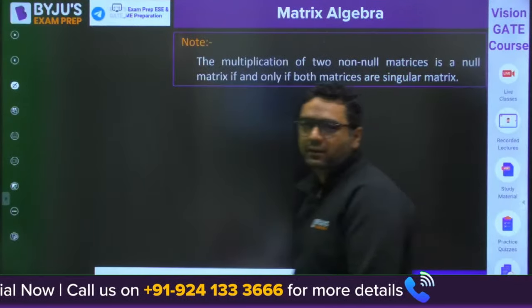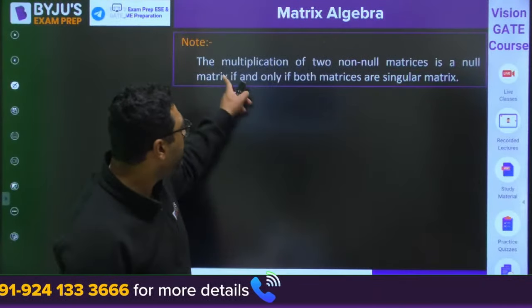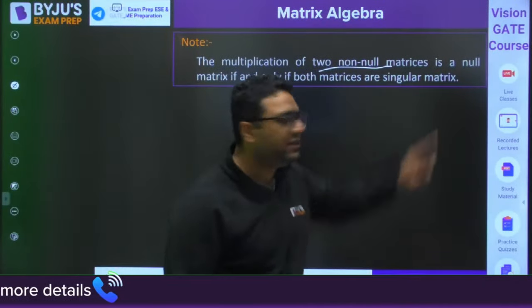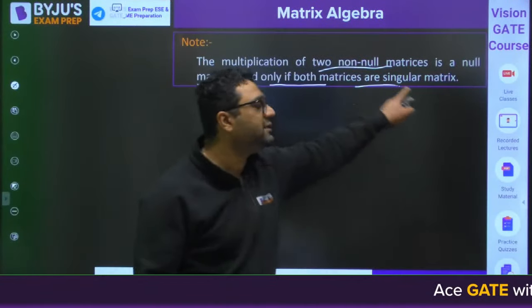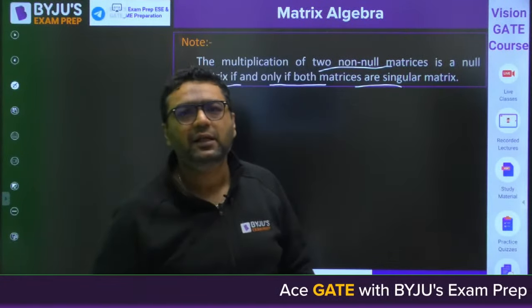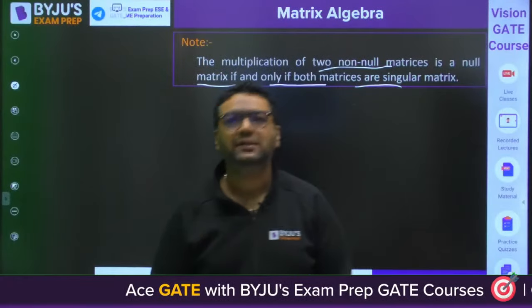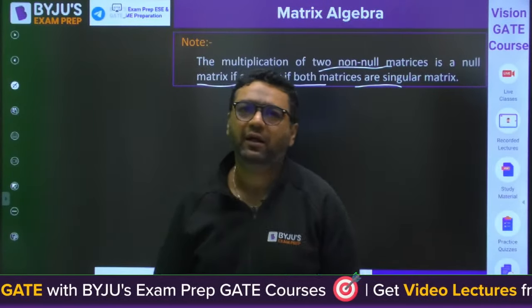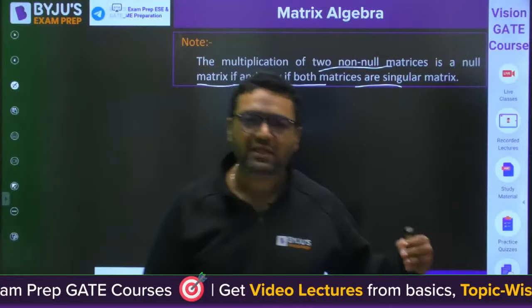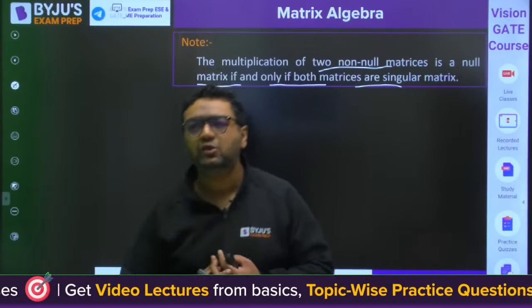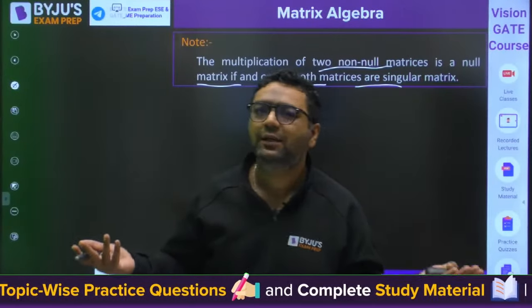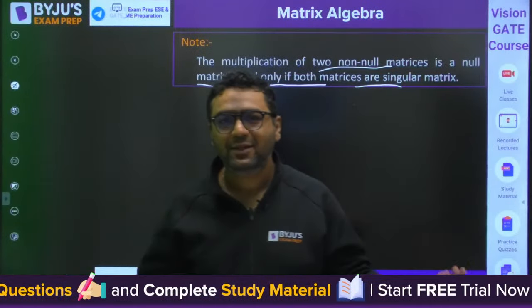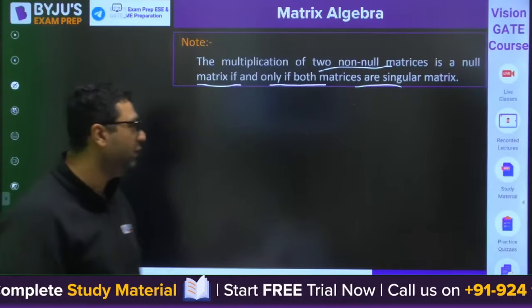Now, you have seen that the multiplication of two non-null matrices is a null matrix if and only if both matrices are singular matrices. Is it clear? I feel if you are revising here, it is going to be a quick revision. Whatever matrices you may have studied for 15 hours, we are going to complete in 4 hours, that also with more practice. So for revision, it is possible.